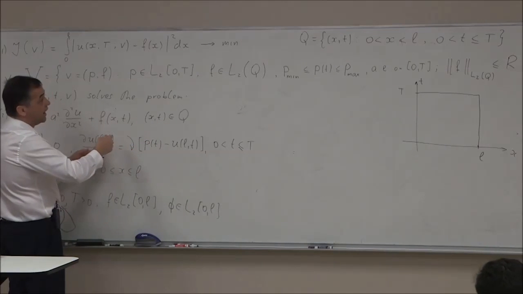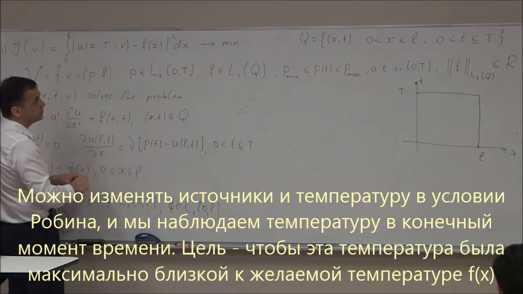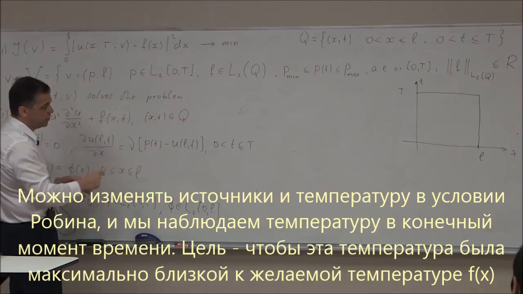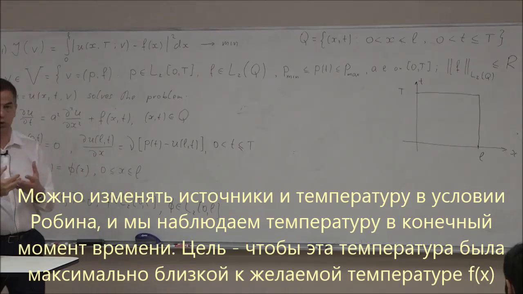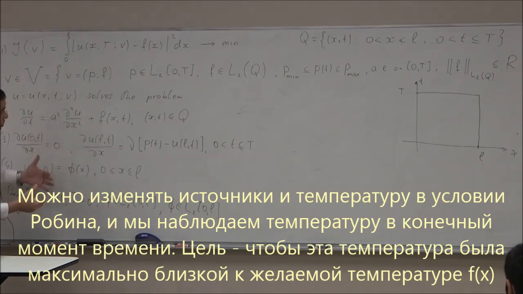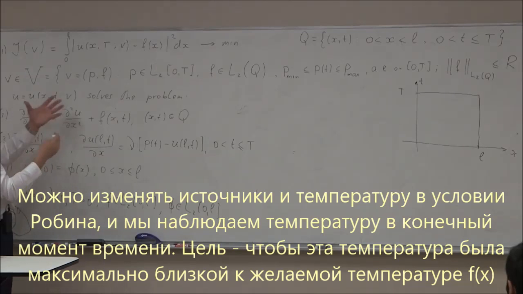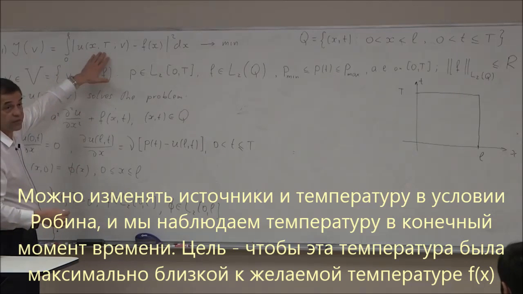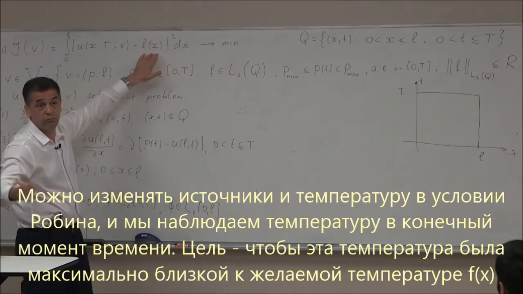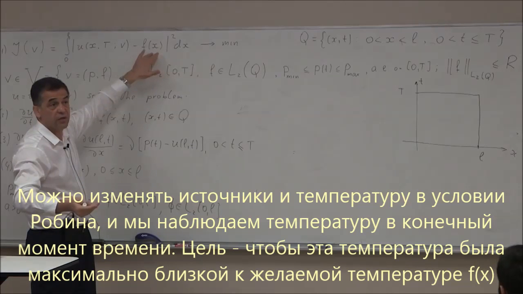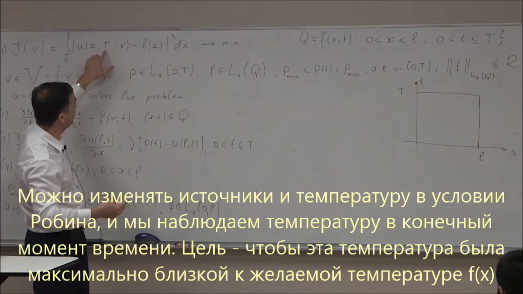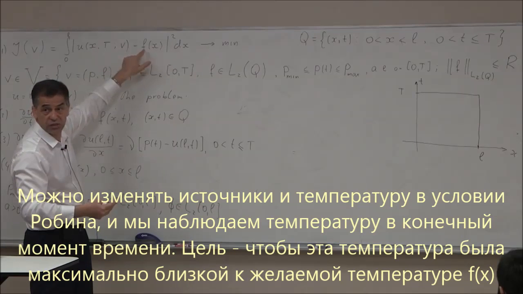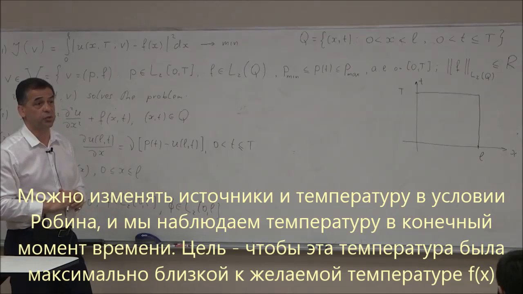This expresses what is called the Robin boundary condition. So this is what I can access, and also I can control the density of the sources inside. Now I control this process in such a way that the temperature at the final moment comes to the desired form, f(x). So f(x) is given. I want to control the process through P and F in such a way that the temperature U at the final moment comes close to this desired distribution.